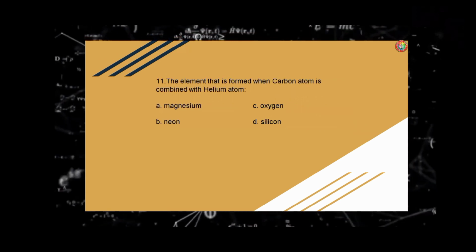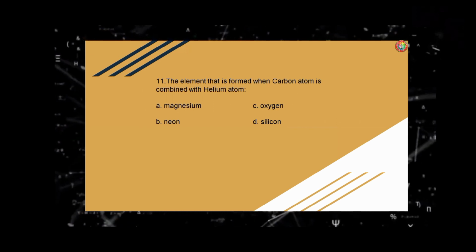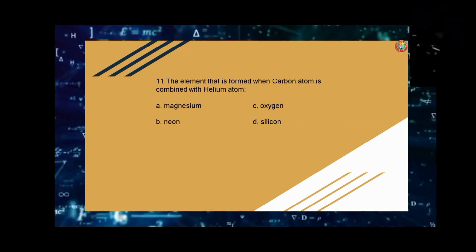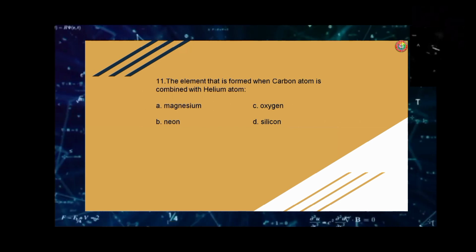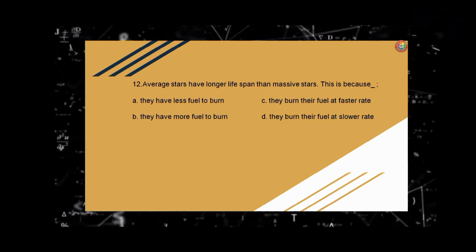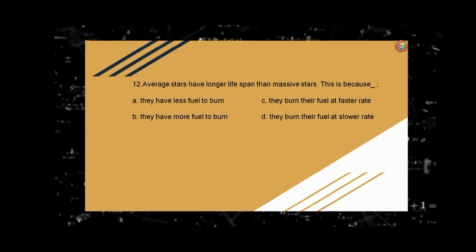Number eleven. The element that is formed when a carbon atom is combined with a helium atom. A. Magnesium. B. Neon. C. Oxygen. D. Silicon. The answer is letter C, oxygen. Number twelve. Average stars have longer lifespan than massive stars.